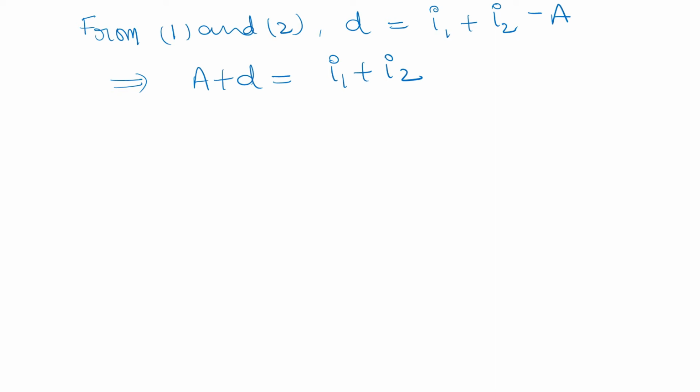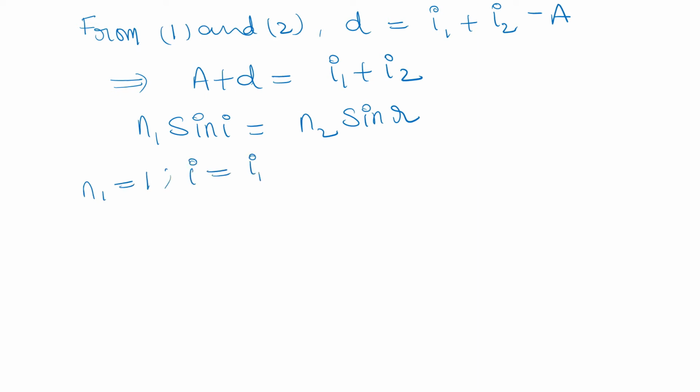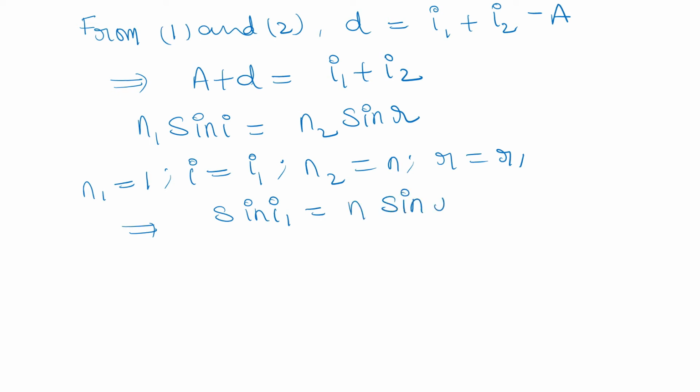From Snell's law, we know that N1 sin I is equal to N2 sin R. So using Snell's law at M, the refractive index of air N1 is equal to 1 and I is equal to I1, and N2 is equal to N and R is equal to R1. Substituting all these values, we get sin I1 is equal to N into sin R1.